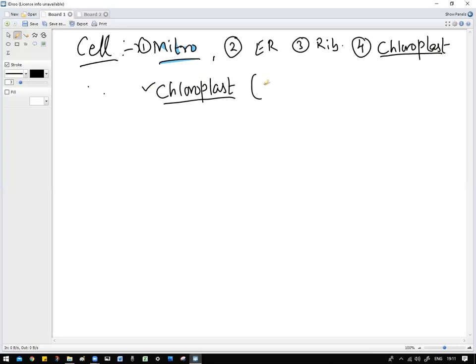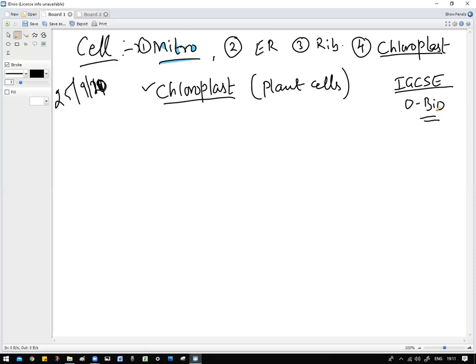This is for your O level bio. So chloroplast is one of the solid organelles which is present in plants as well as algae, which can do photosynthesis.